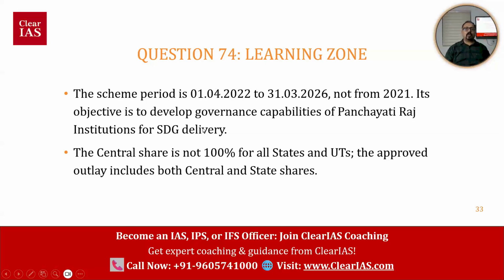The first statement has a problem with the date. Now, what about the third statement? The central share is not 100% for all states and union territories. The approved outlay includes both central and state shares. So it's not a 100% centrally funded scheme. It involves the share of states as well. If states are also involved, it is definitely not 100%, right? So that is also the problem.